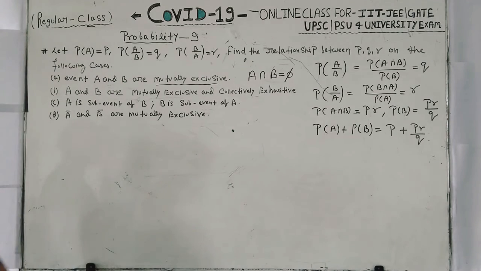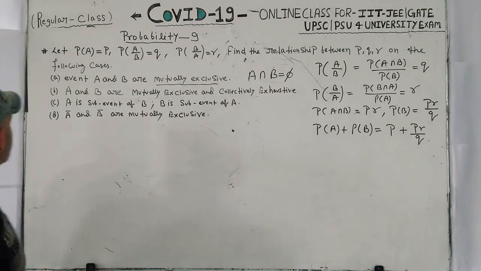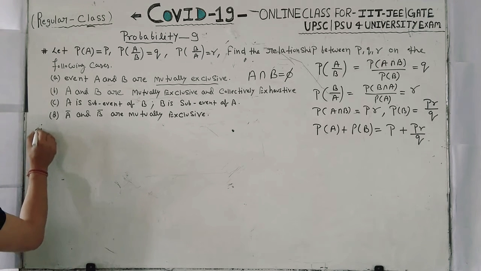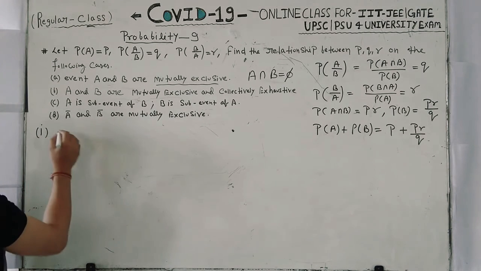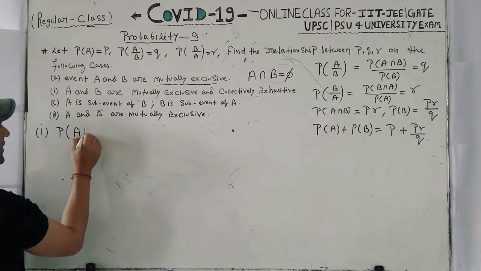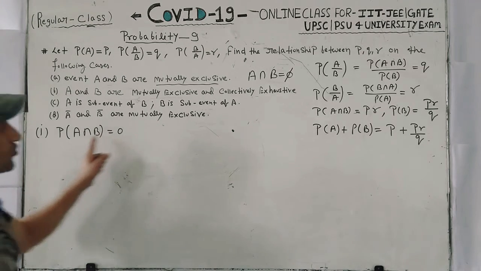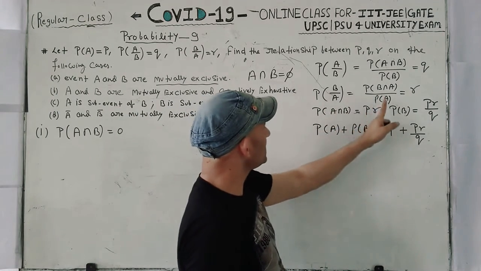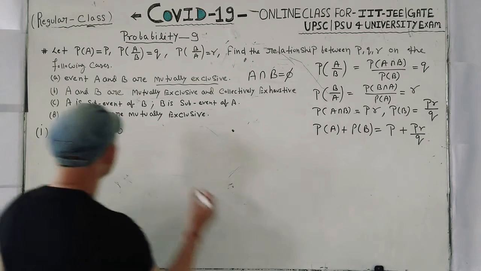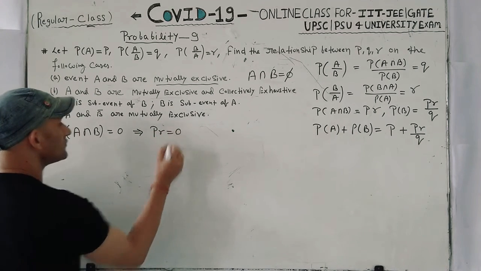There is no common element between A and B. So probability of A intersection B is equal to 0. What is the probability of A intersection B? This is PR. It implies that PR is equal to 0.